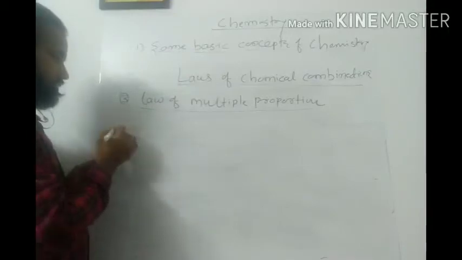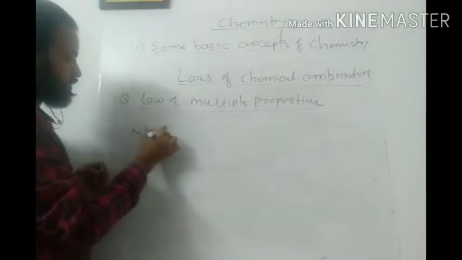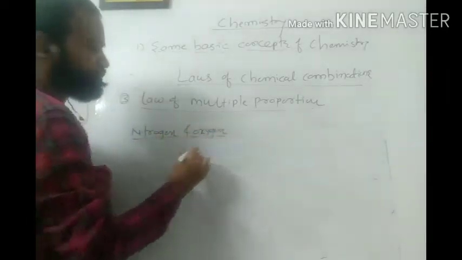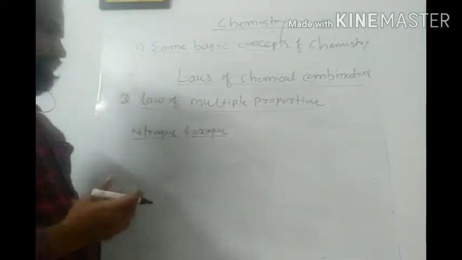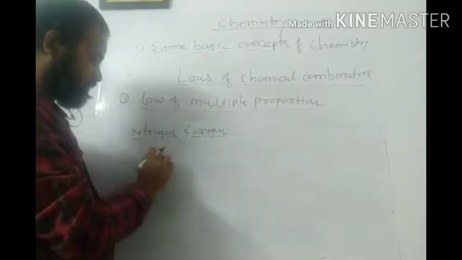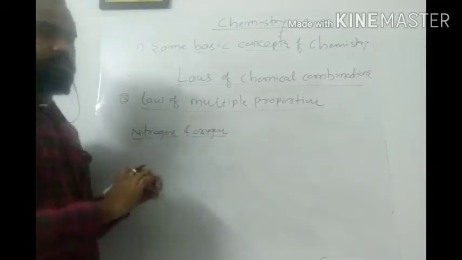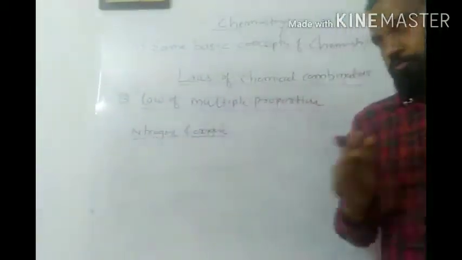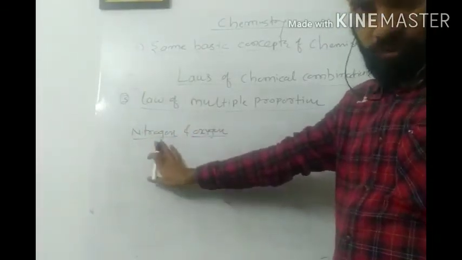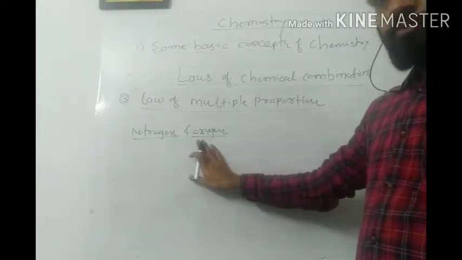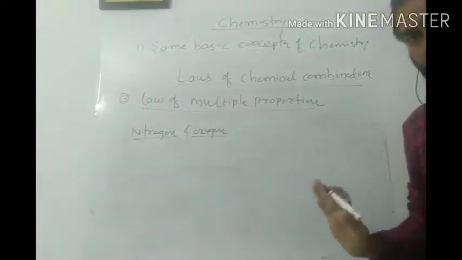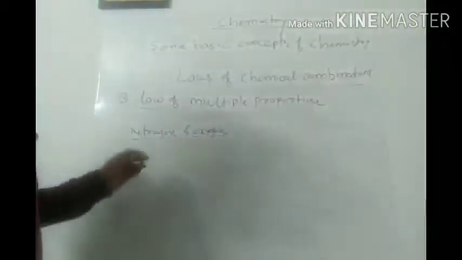two elements. First I am going to consider nitrogen and second oxygen. I am going to combine them to get the oxides of nitrogen. We all know that when we combine oxygen and nitrogen, we get oxides of nitrogen. If I keep the mass of nitrogen constant, then the mass of the second element bears a whole number ratio with it. So let's see how it happens with the help of this example.